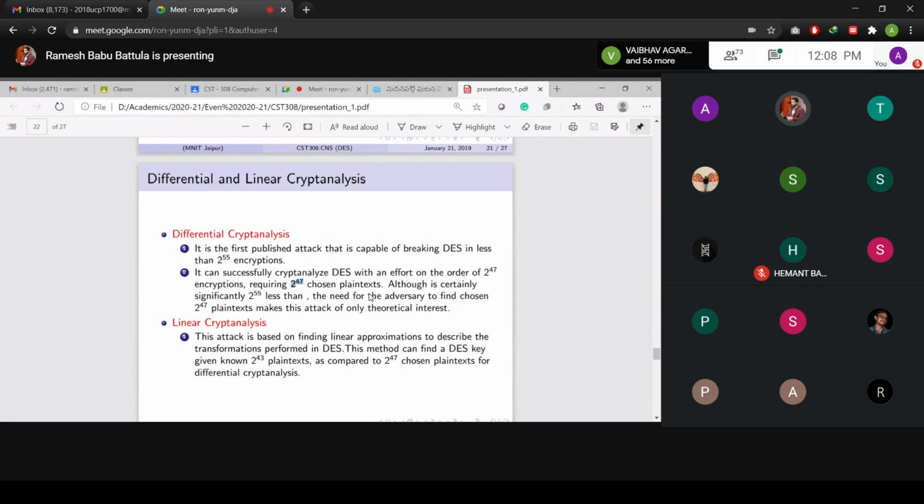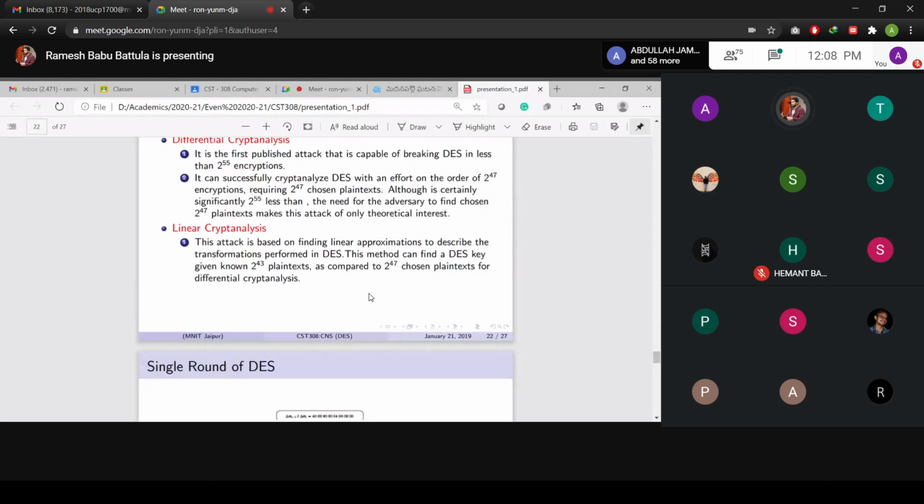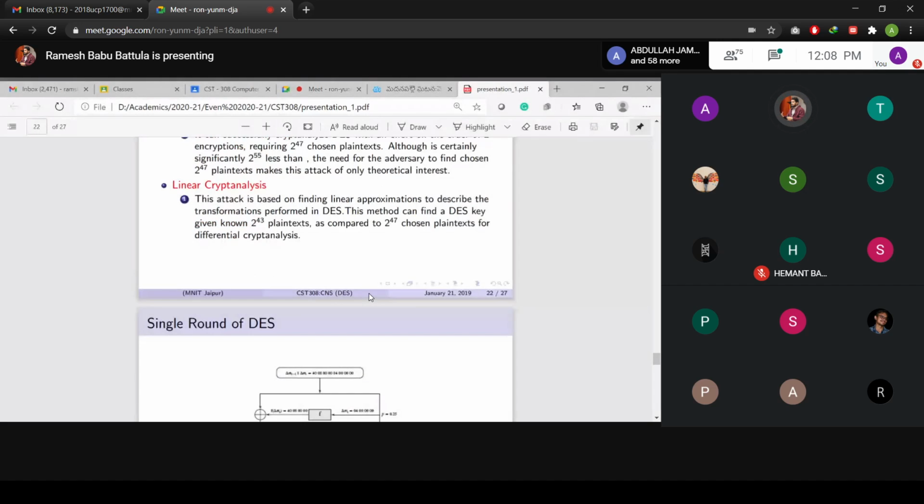And linear cryptanalysis is a much more powerful attack than differential cryptanalysis. It further reduces the requirement to 2 to the power 43 plaintexts compared to 2 to the power 47. Compare these two numbers, 2 to the power 47 and 2 to the power 43. How much less a number this is, 2 to the power 43.